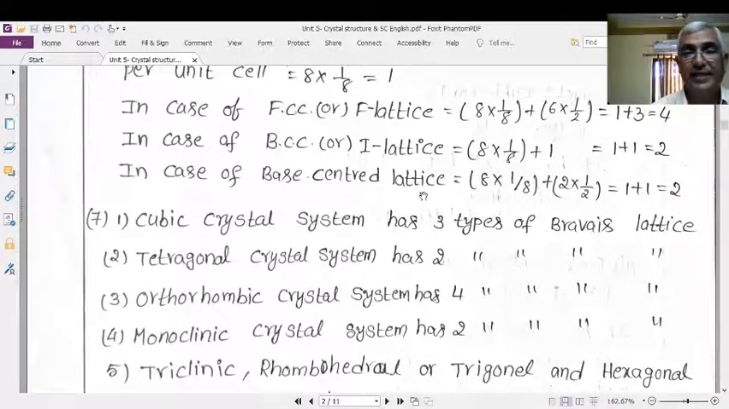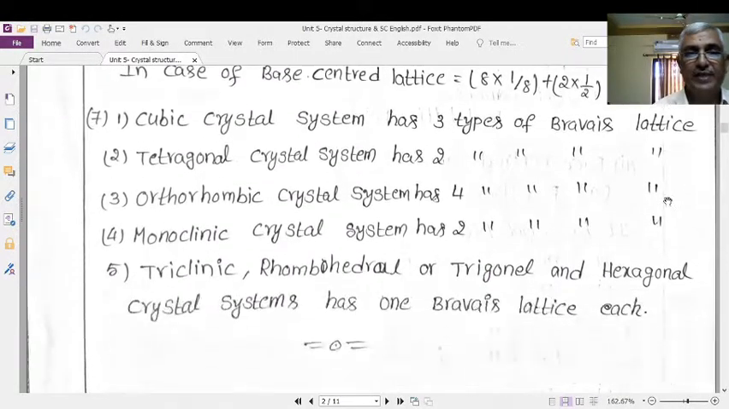Next, base centered cubic lattice. 8 corners, 8 into 1 by 8, you will get 1 here. How many more lattice points will be there? At the bottom surface and at the top surface. The bottom surface will be shared by some other cube and the upper surface will be shared by another, therefore 2 into 1 by 2, you will get 1 here. Again 1 plus 1 is equal to 2, therefore the number of lattice points per unit cell is 2 in case of base centered cubic lattice.